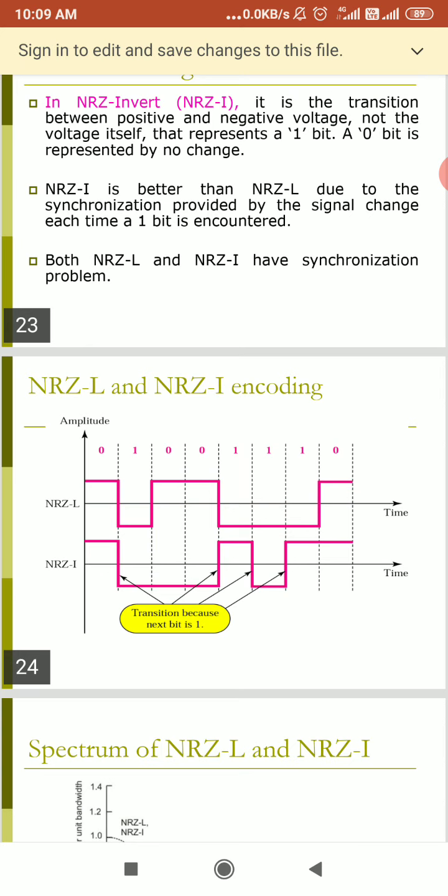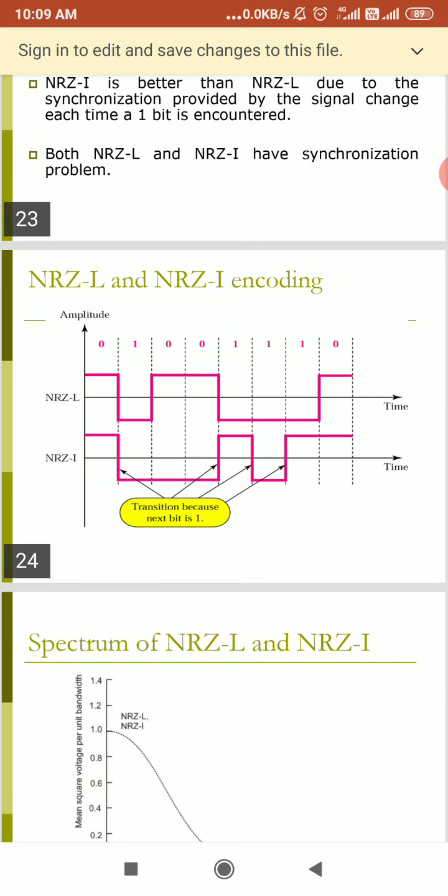When we talk about NRZ-I, the transition happens because the next bit is 1. If there is a 1, only then we do the transition, and if there is a bit 0, there will be no change. If there is a 0 bit, we keep it as it is, and if there is a 1, we are supposed to do a transition. So there are two types, non-return to zero level and non-return to zero invert. These are the types of polar encoding.